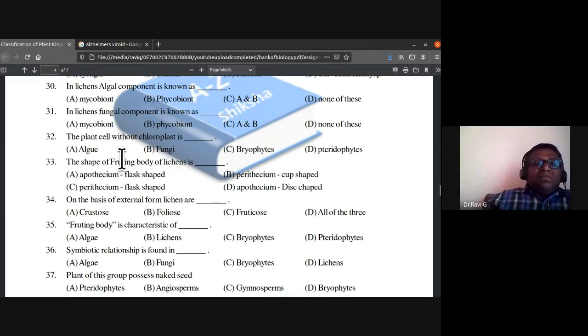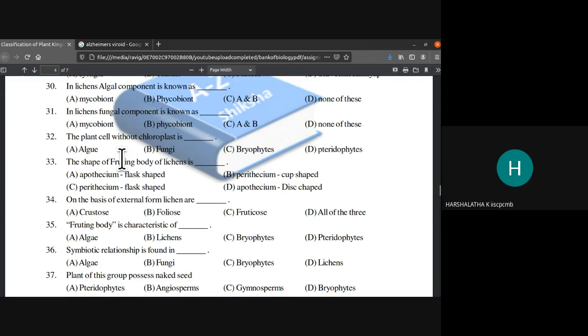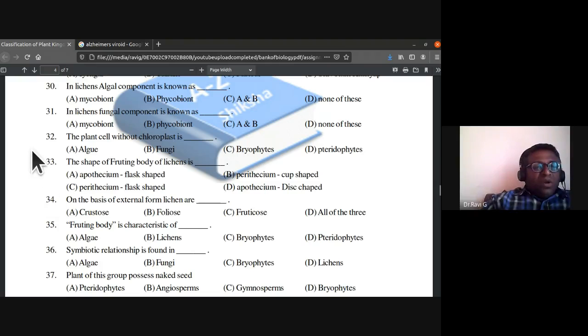The plant cell without chloroplast is, you have to tell me what is the plant cell without chloroplast. Is it algae, fungi, bryophytes, pteridophytes? Which is the plant cell without chloroplast? Fungi. Yeah, but it should not be called a plant cell. I don't know why they have included fungi under this. So for the 32nd, the answer is B, fungi.